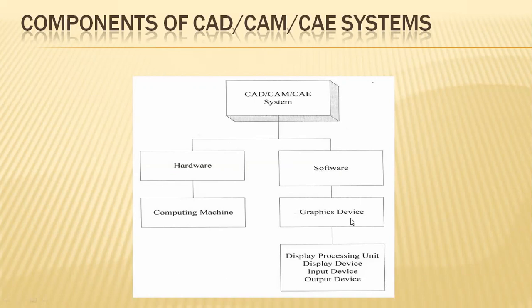With the support of the graphics device, the display processing unit displays the output on the LED screens, along with the inputs that we give.